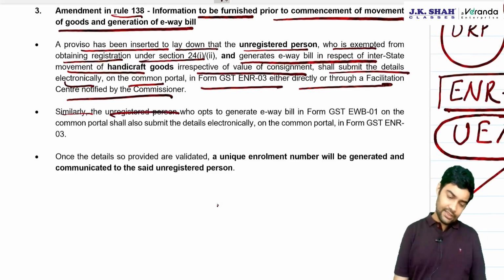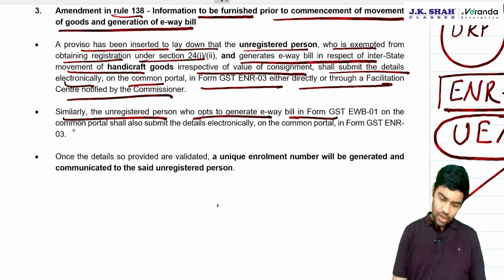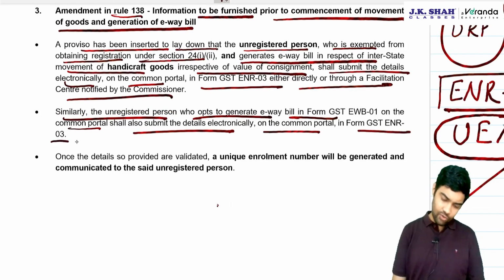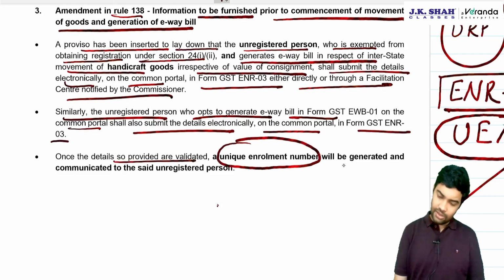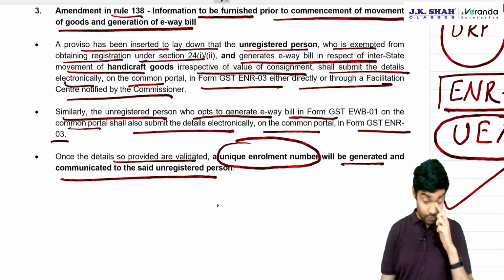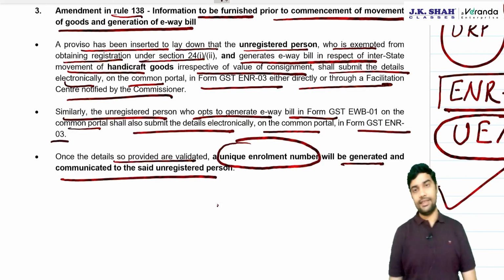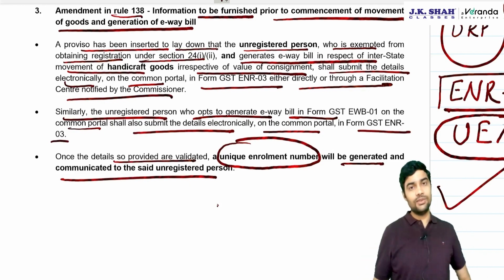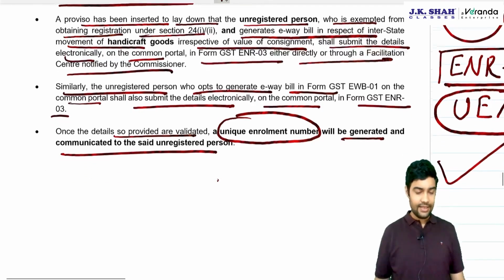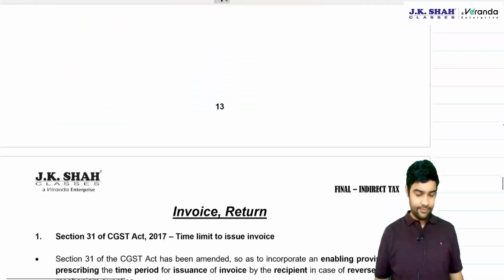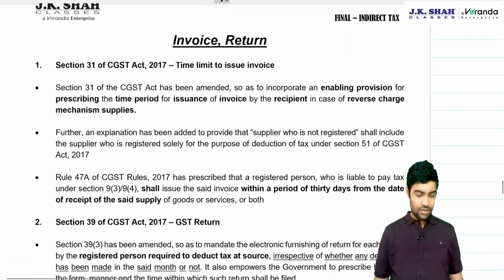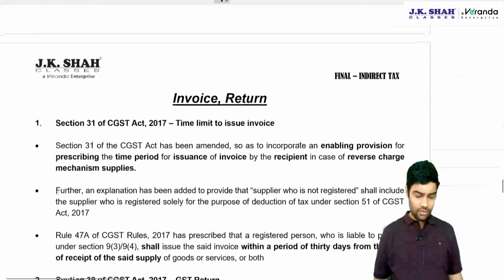Similarly, an unregistered person who opts to generate e-way bill on the common portal shall submit the details electronically, again in the same form. Once details are validated, a unique enrollment number will be generated and communicated to the said unregistered person. And using this unique enrollment number, they will be able to generate e-way bill. Okay. Now coming to